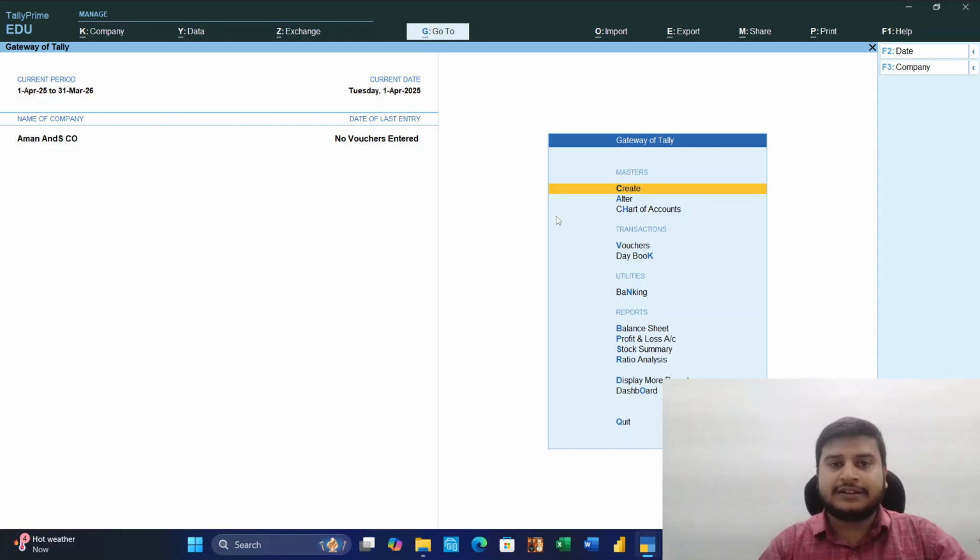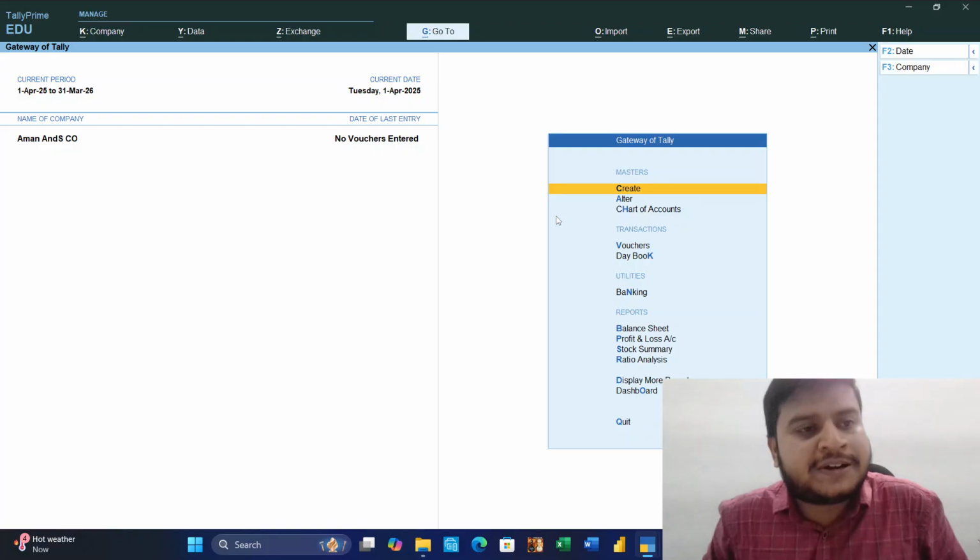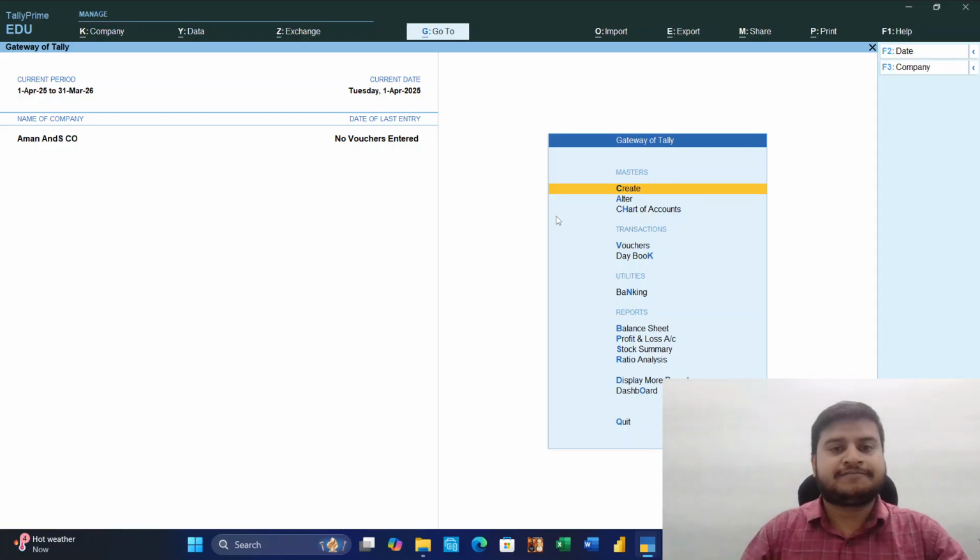So this is the main dashboard. It is called Gateway of Tally. Current period, we can see current period of current financial year, 1st April 2025 to 31st March 26. Current date is 1st April 2025 as I am using in the software. So first it will reflect 1st April only.